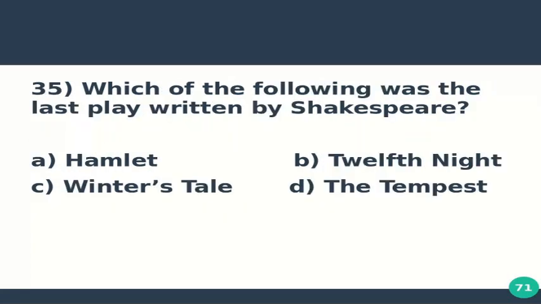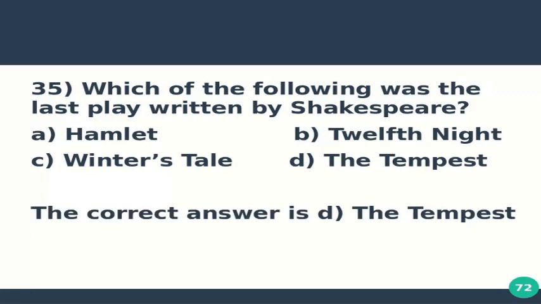Question number 35 is, which of the following was the last play written by Shakespeare? Option A, Hamlet. Option B, Twelfth Night. Option C, Winter's Tale. And option D, The Tempest. The correct answer is D, The Tempest. It was the last play written by Shakespeare.